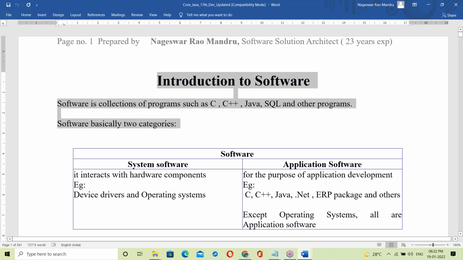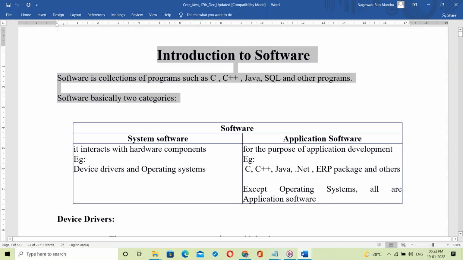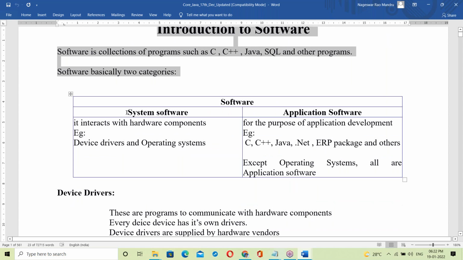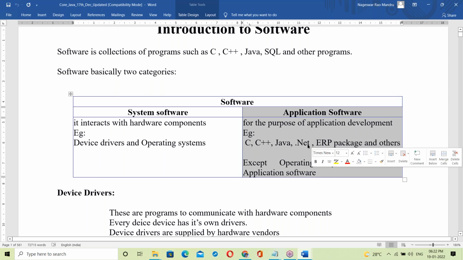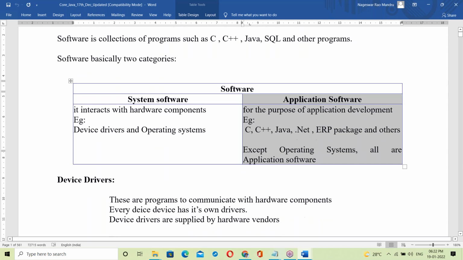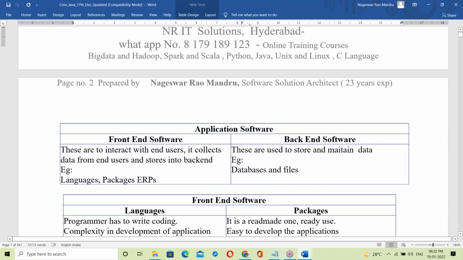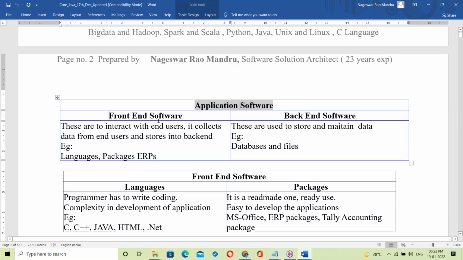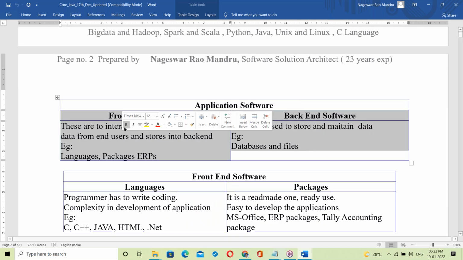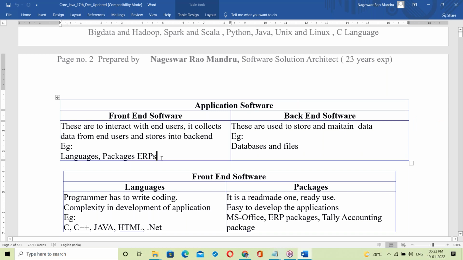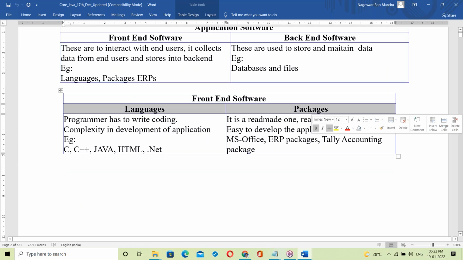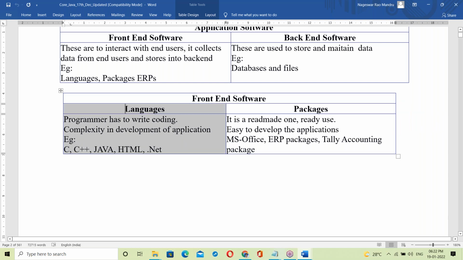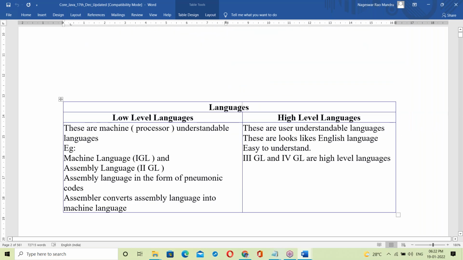In software, there is system software and application software. Java is application software. So I moved to application software. In this, front end and back end, Java comes on the front end. In front end, language and package. Java is a language. So now moving to languages.